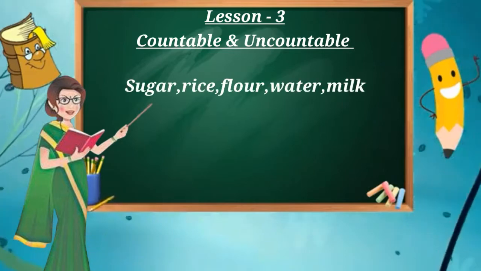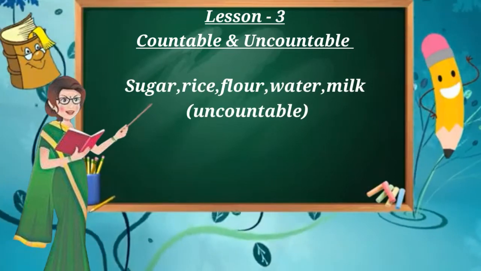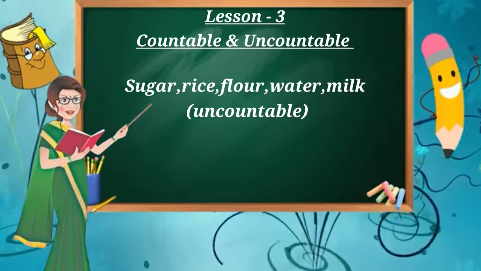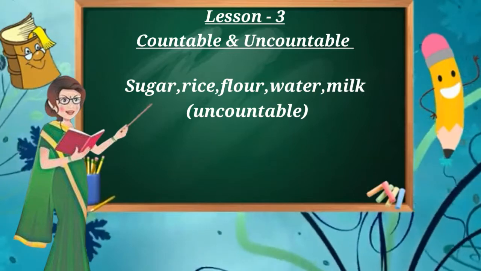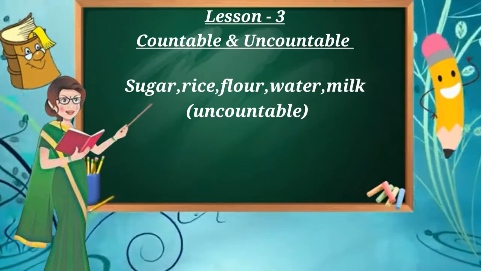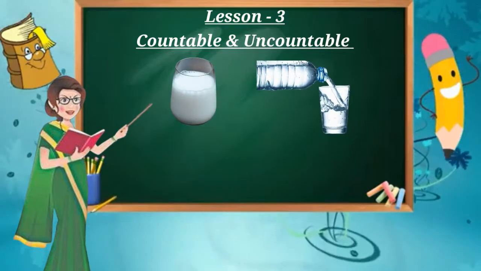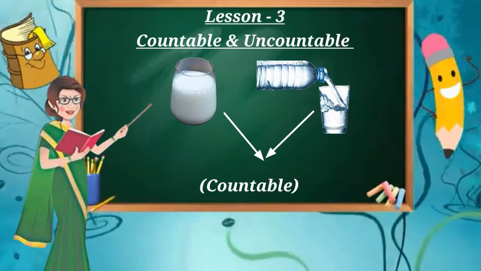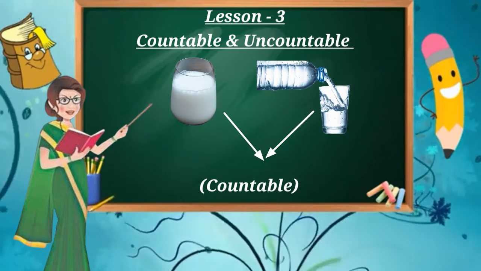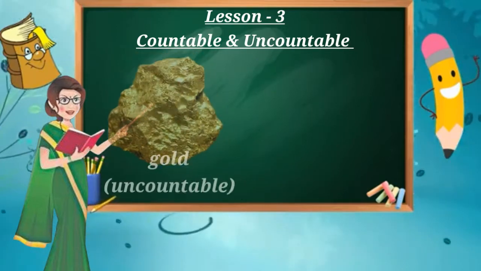Here, sugar, rice, flour, milk, water or any liquid come under uncountable noun. This one is very easy because we can't count them by using numbers like 1 rice, 2 milk, 3 sugar, isn't it? Yes, we can definitely say 1 glass of water, 1 glass of milk or a bag of rice, but we can't count them individually. Clear, everyone? Okay.